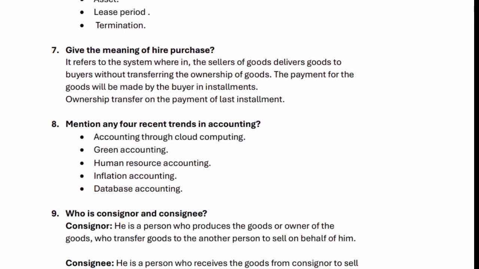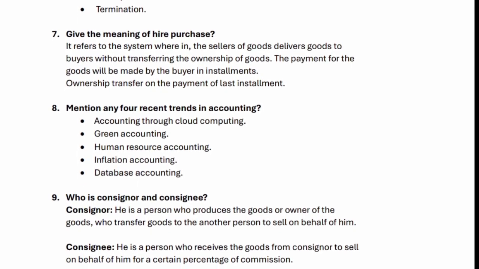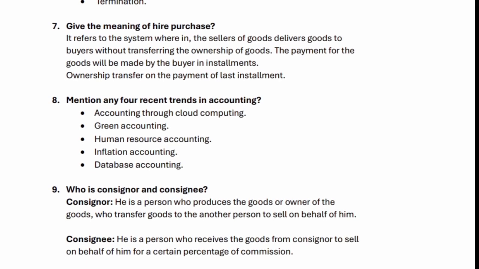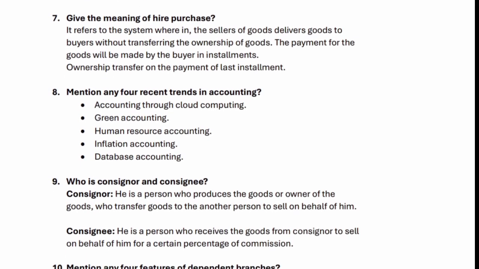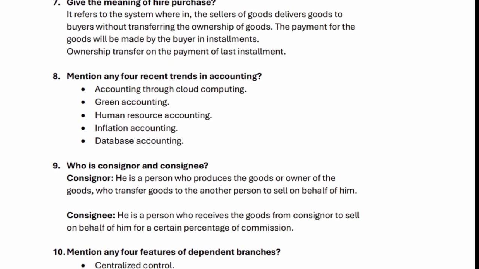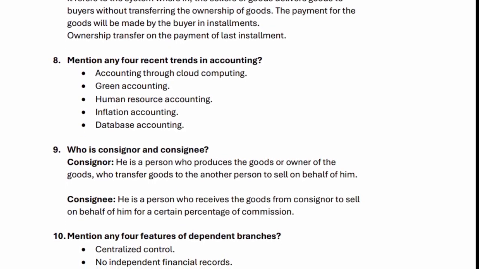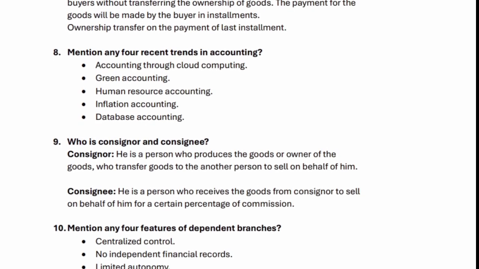8. Mention any 4 recent trends in accounting. Accounting through cloud computing, green accounting, human resource accounting, inflation accounting, database accounting. 9. Who is consignor and consignee? Consignor, he is a person who produces the goods or owner of the goods, who transfers goods to another person to sell on behalf of him.